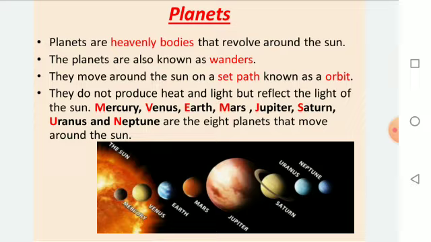In the picture, you can see all the planets and their distance from the sun. The nearest planet to the sun is Mercury, and Earth is in third place.